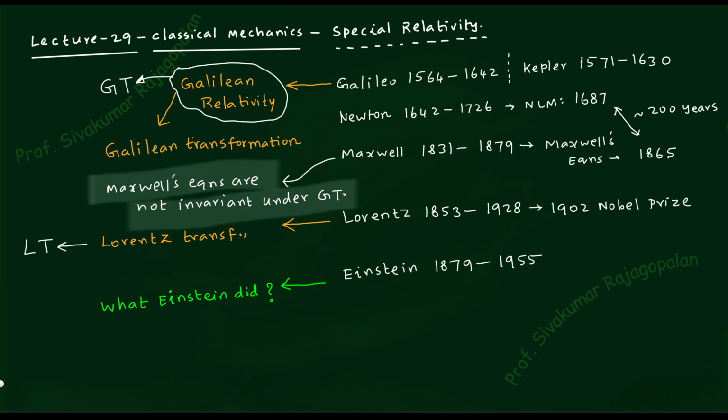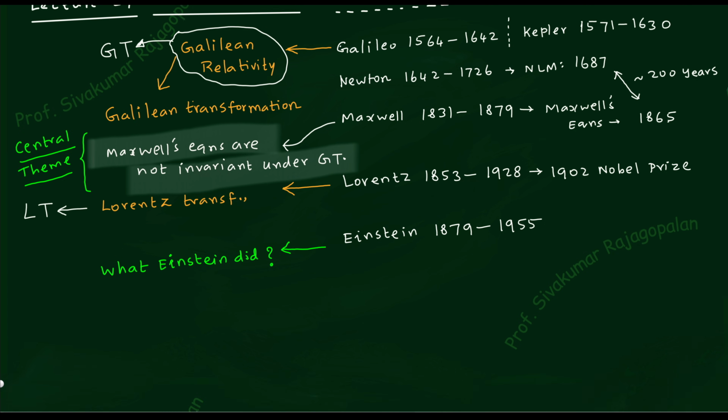Keeping that in mind, our understanding will be better if this is the central theme. I'll write down that it is the central theme. This 5 minutes introduction will give you a clear idea about why relativity started in a big way. What is the starting point? What is the spark? This Maxwell's equation is the starting point. They are not invariant under GT. That is why people started to dig into what is wrong with the Galilean transformation. So now let us start in a mathematical way. Let me write down the principle of relativity.